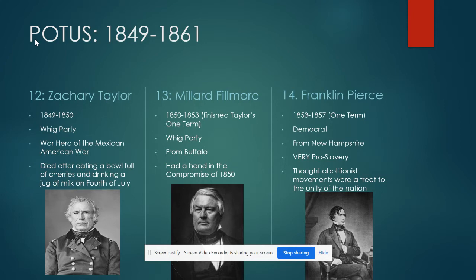Franklin Pierce is going to be very pro-slavery during 1853 to 1857. That's Bleeding Kansas. That's Dred Scott. That's with all these really insane events we've been talking about happening. So it's a good thing to keep in mind. And number 15,